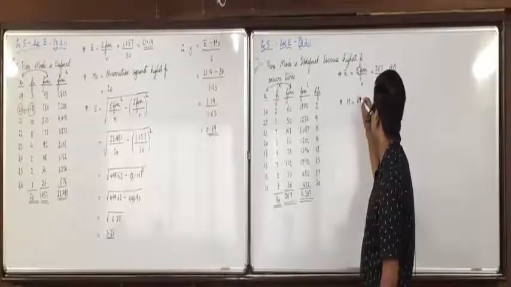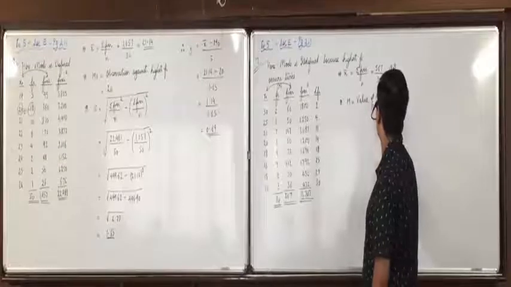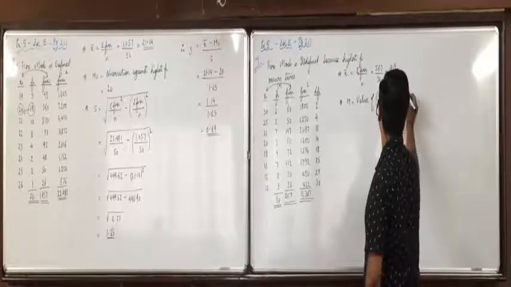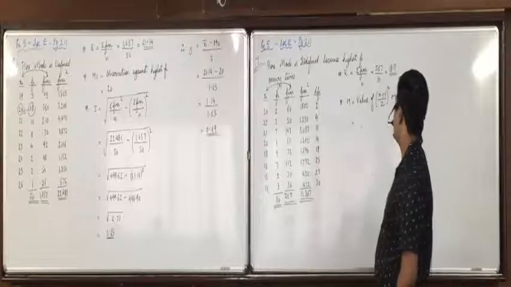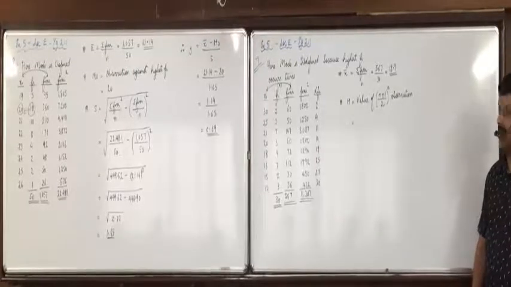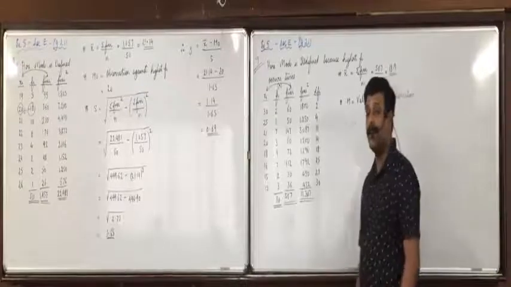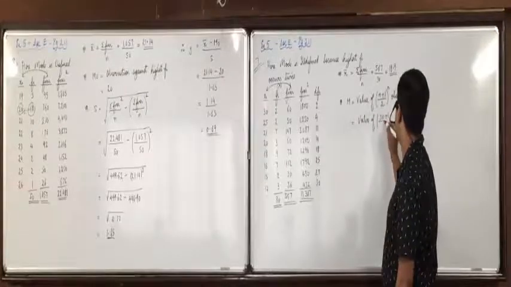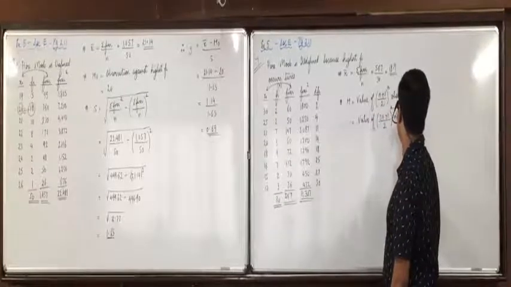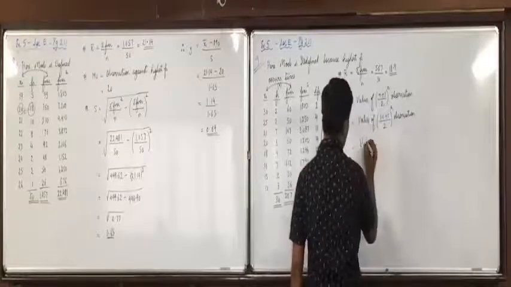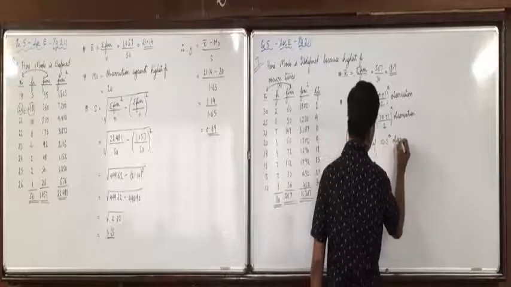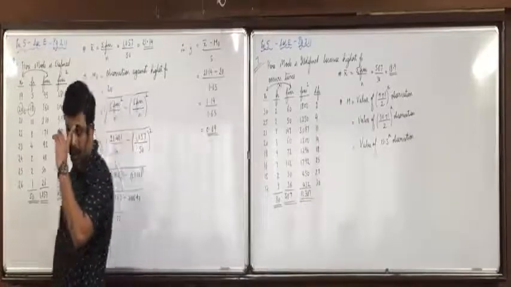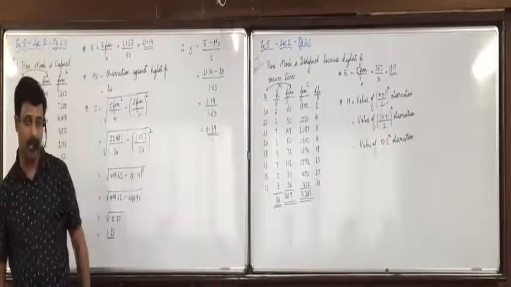Now, do you remember the median's formula was value of n plus 1 upon 2th observation? Observation should not become obs. Value of n plus 1 by 2th observation. What is n here? 30, total of frequency. So, value of 30 plus 1 divided by 2th observation, that is equal to value of 15.5th observation. Now raise your hand, will it be expanded or not?